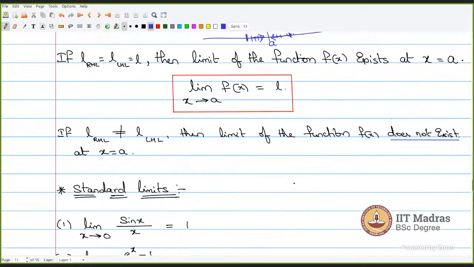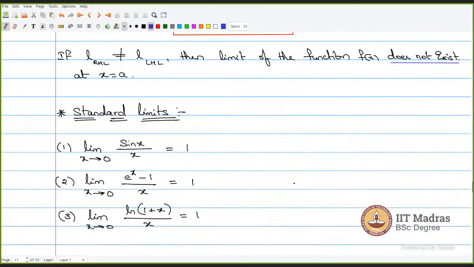So there are some standard limits we know, the same way you remember that limit n tends to infinity 1 by n is tending to 0. That is how you should remember this also. Limit x tends to 0, sin x by x is 1. This is a well known one. And this is important: limit x tends to 0, e power x minus 1 by x is equal to 1. So this you have to remember.